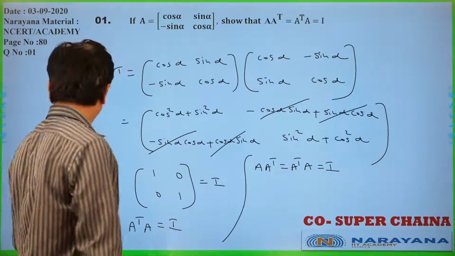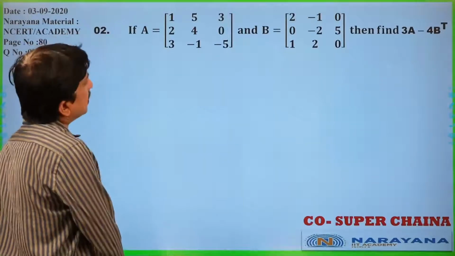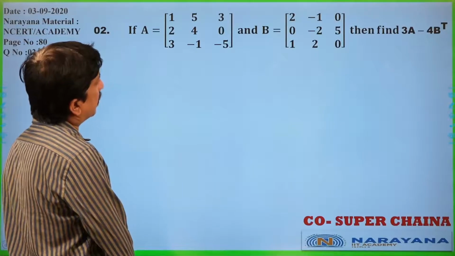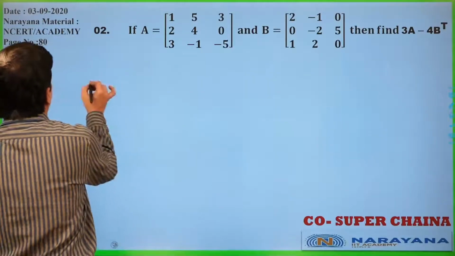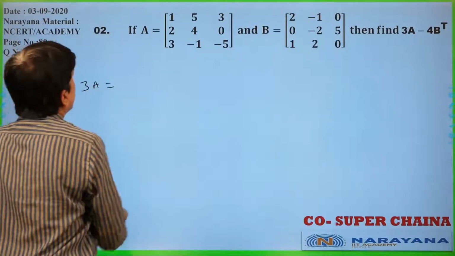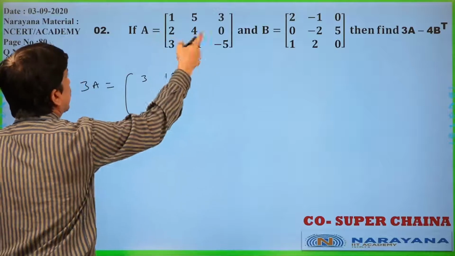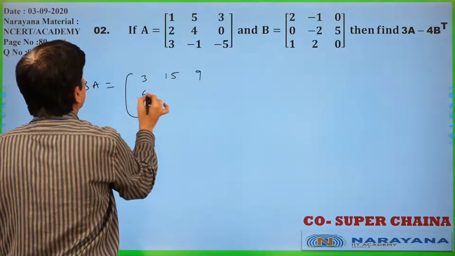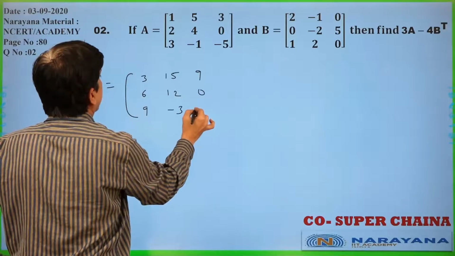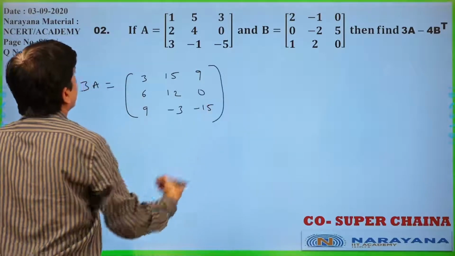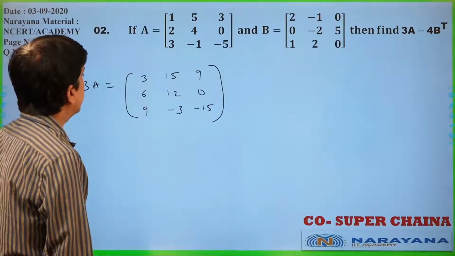Let us move to the next question. Now A is given, B is given, 3 by 3 matrix and 3 by 3 matrix. 3A minus 4B transpose is required. Now I am writing 3A. 3A is nothing but 3 multiplied with the matrix: 3, 15, 9, 6, 12, 0, 9, minus 3, minus 15.